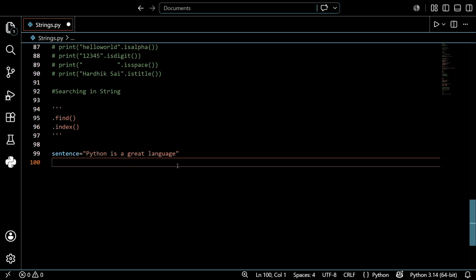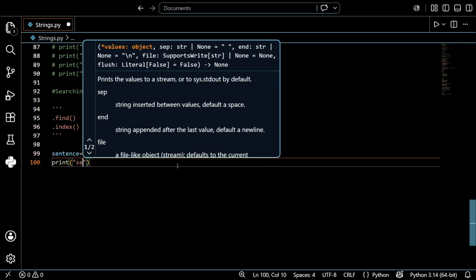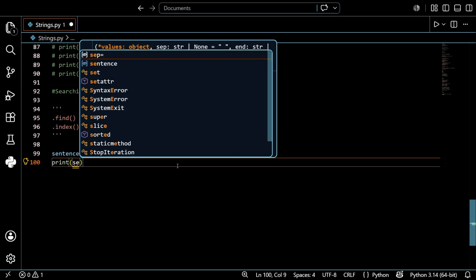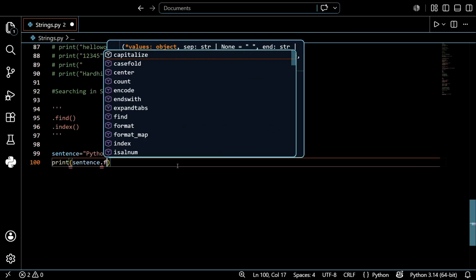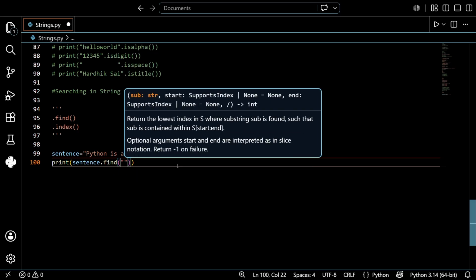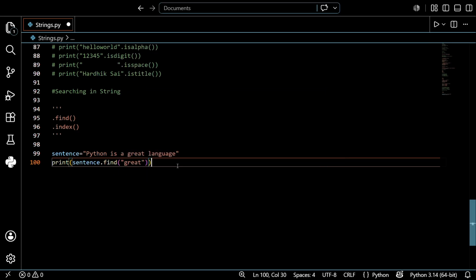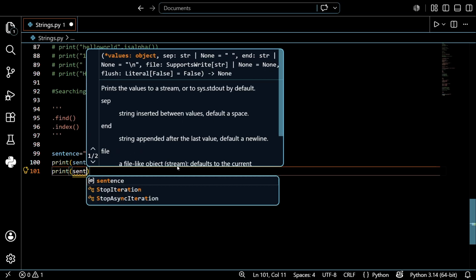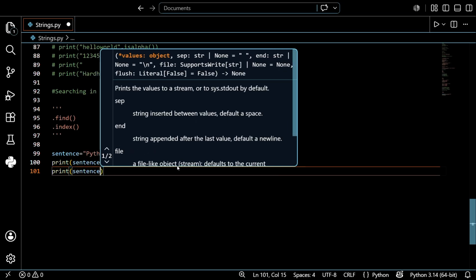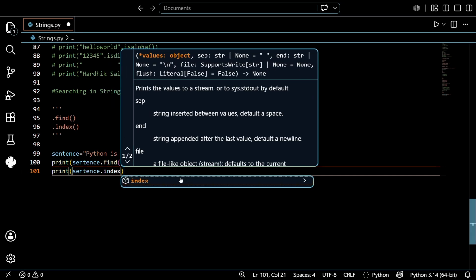After that, I want to print a particular part, like print sentence.find of "great". It just shows the location, guys, don't worry, it's very easy. It shows in which position the word starts. Then sentence.index of "great".